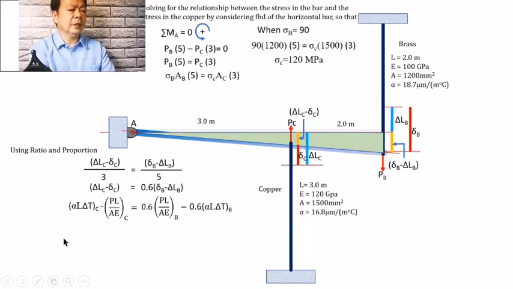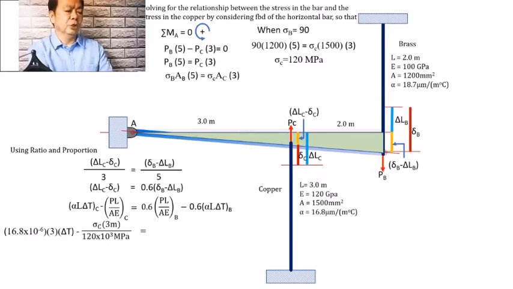So, we shall have here alpha, which is equal to 16.8 times 10 to the minus 6 micrometer per meter degree Celsius, multiplied by 3 meters, multiplied by delta T, which is unknown.